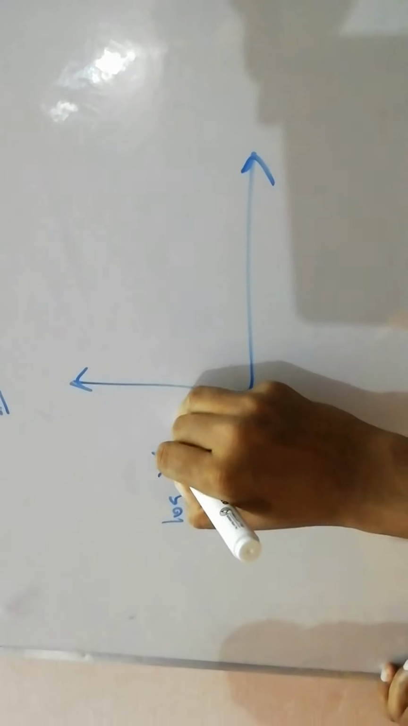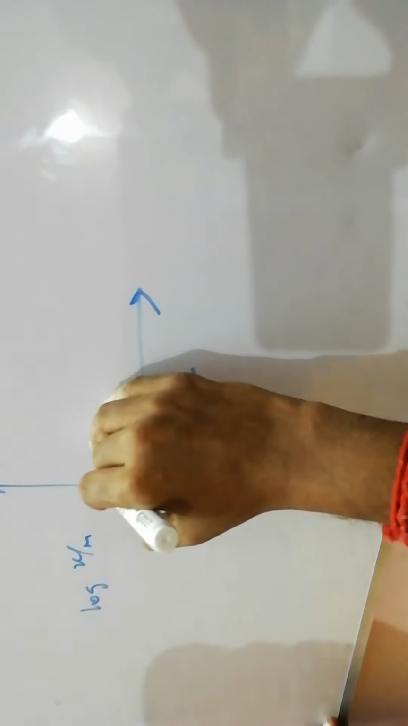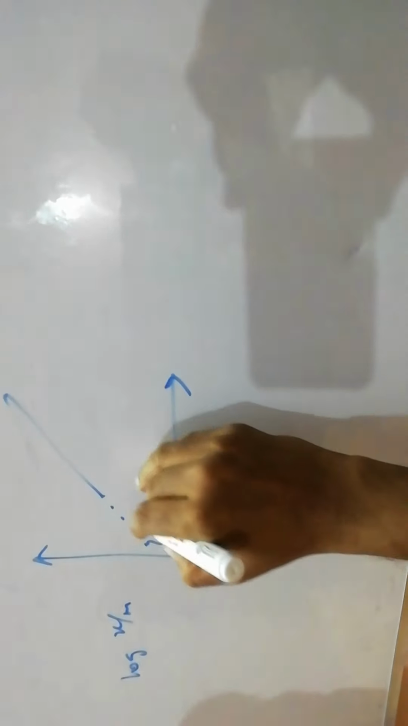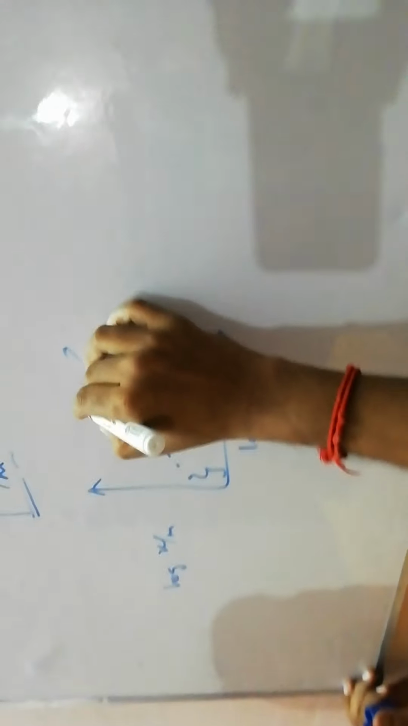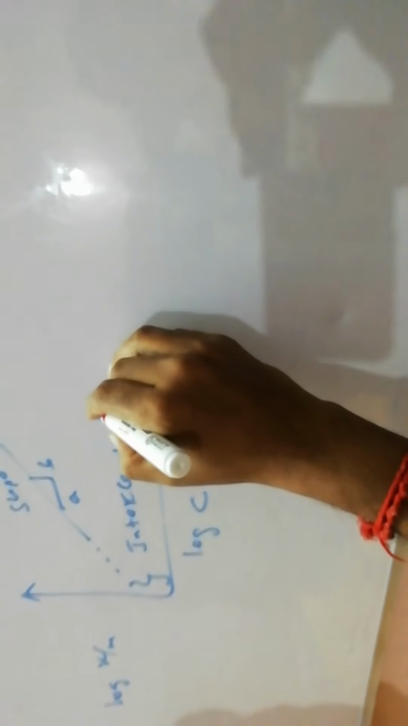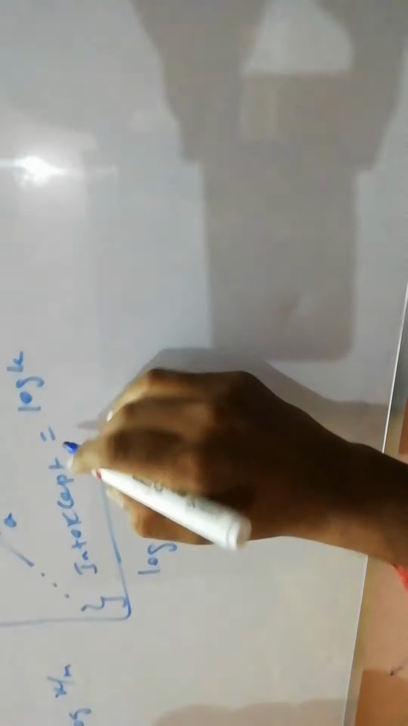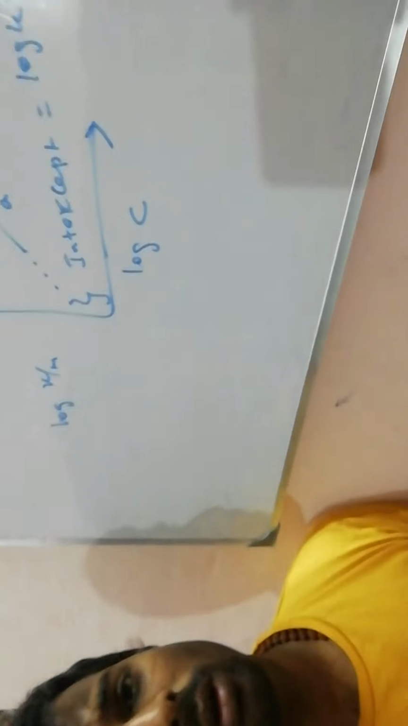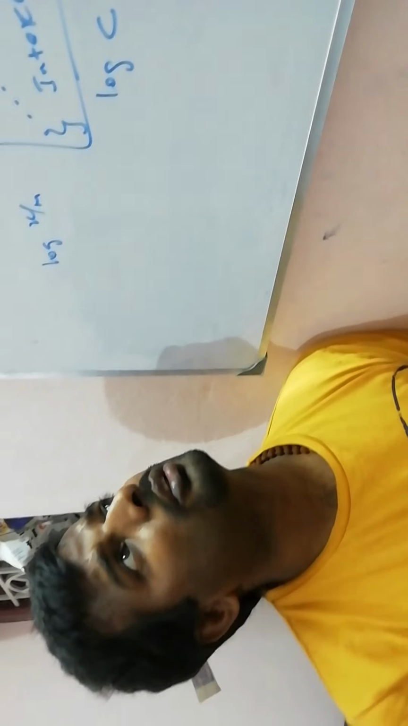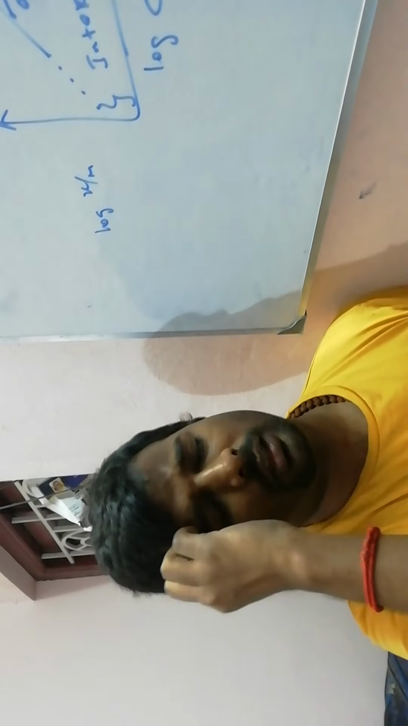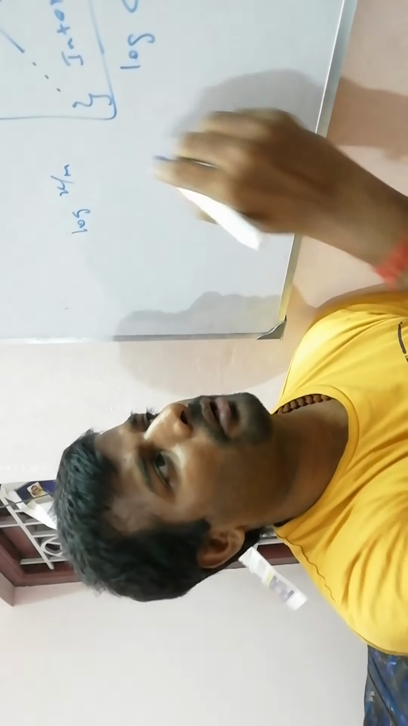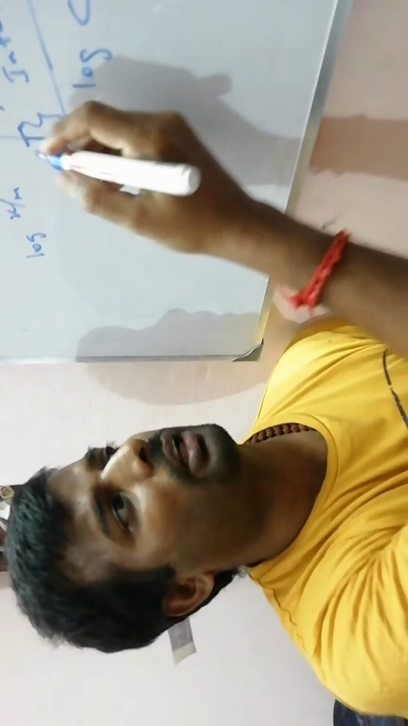And I'm going to draw one more graph: log x by m versus log c. I get a straight line like this. Here also the slope is equal to 1 by n, and the intercept is equal to log k. So this graph is the same as the Freundlich adsorption isotherm, which means the log k value depends upon the intercept on the y-axis. What is the intercept?